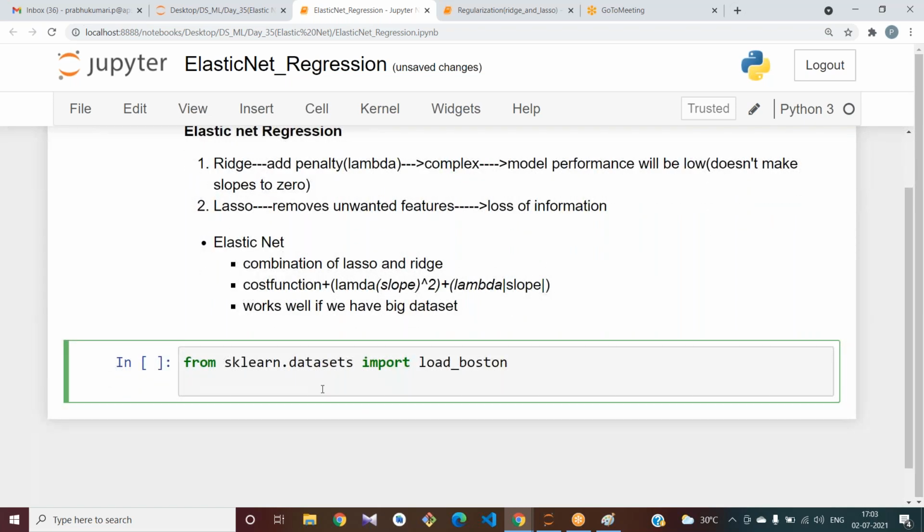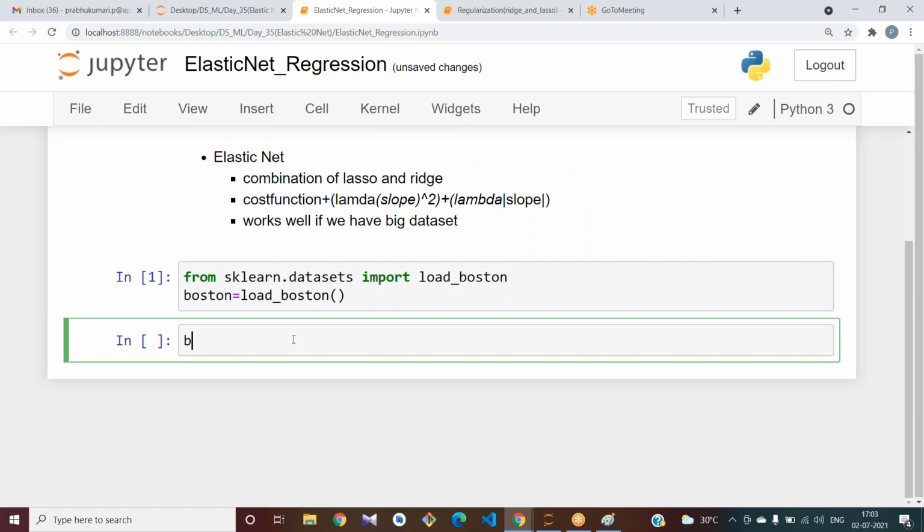What is the next point? Try to create a data set. Boston equal to load Boston. Now create a data frame.